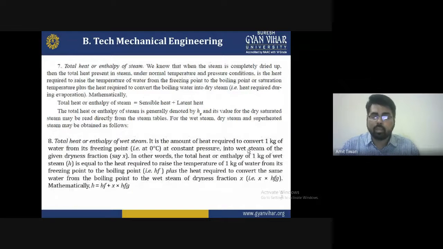It is the amount of heat required to convert 1 kg of water from its freezing point, that is at 0 degrees Celsius, at constant pressure into wet steam of dryness fraction, say x.